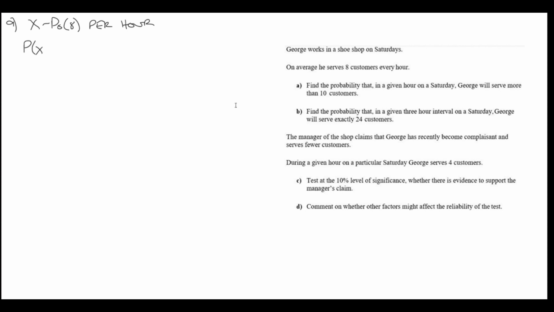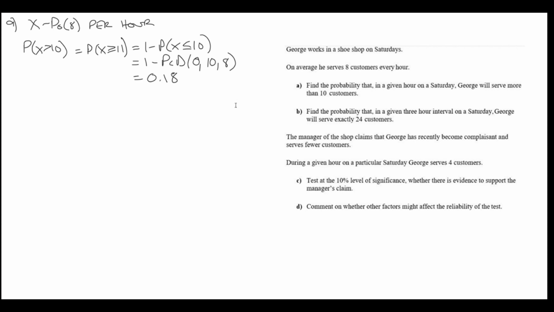I'm going to rewrite that as the probability that X is greater than 10 equals the probability X is greater than or equal to 11. I always want to include a value I'm going to use in my calculation, and 11 is that value. Remember, your calculator is not set up for greater than or equals to probabilities, so I need to do 1 minus the probability X is less than or equal to 10.